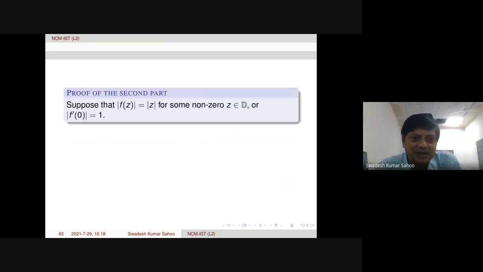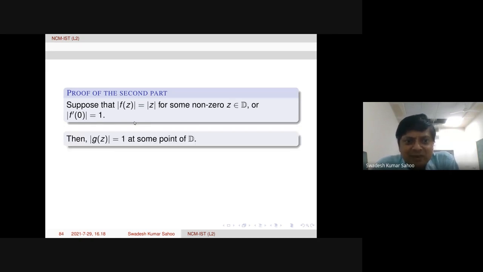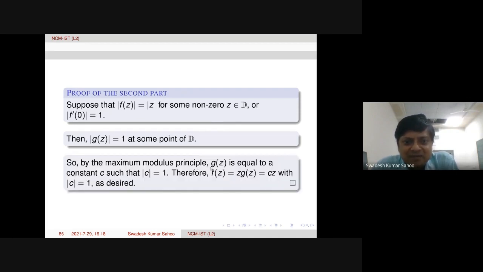Second part, the equality part. So if mod f(z) is equal to mod z for some non-zero z, or mod f prime(0) is equal to 1, these two conditions were there in the equality case, then what happens? Then mod g(z) is equal to 1, because g(z) is f(z) over z. So this is equal to 1 at some point of D. Then by the maximum modulus principle, g(z) is equal to a constant c such that mod c equals 1. How does it follow? Who can say?